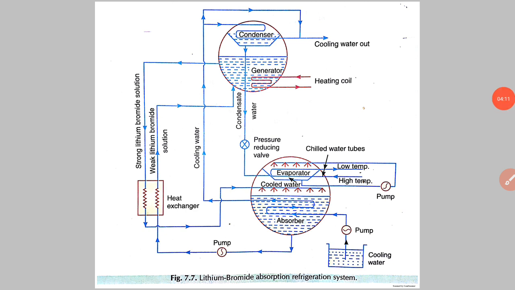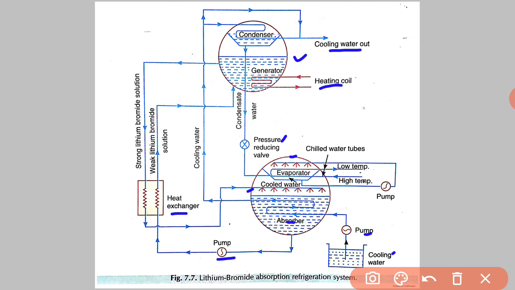Now we are going to see the lithium bromide absorption refrigeration system. First see here, this is the heat exchanger, this is the pump, and this is the generator and condenser in a single unit. This is the heating coil, this is the cooling water out, and this is the evaporator and absorber in a single unit. Here is the cooling water pump, and here the sprayers, and here the pressure reducing valve. Now we are going to see the lithium bromide absorption refrigeration system in detail.